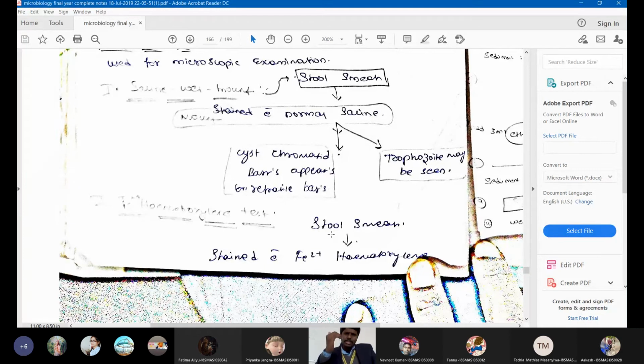When they are floating on the surface in the test tube, all you need to do is touch it with a slide. You just keep the slide on the top of the glass test tube. So all the eggs will attach to the glass slide. That means all eggs are floated on the surface of the test tube. And such a technique is called flotation technique.